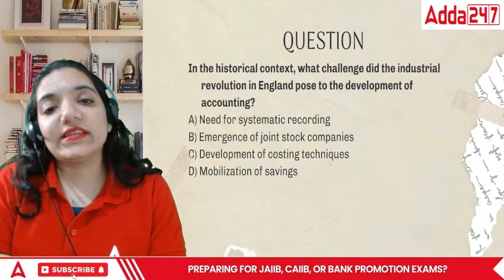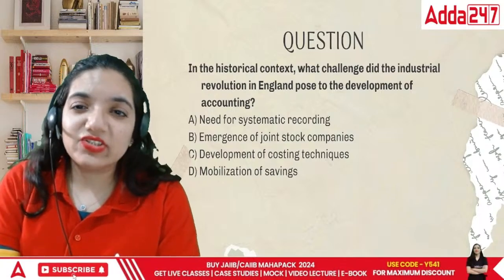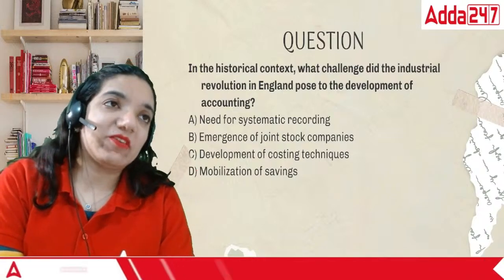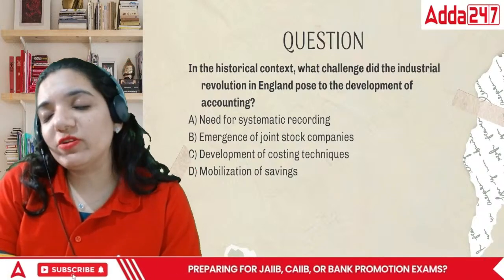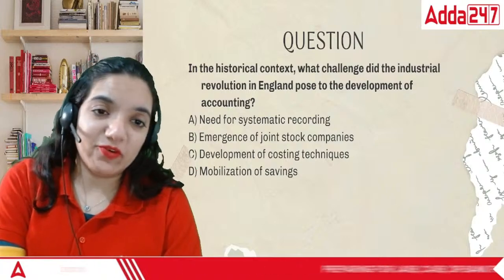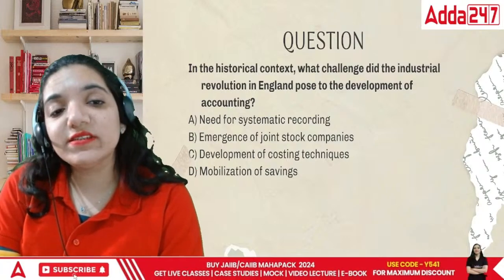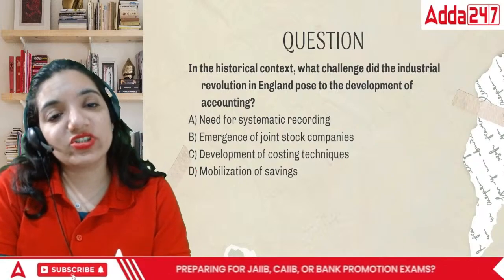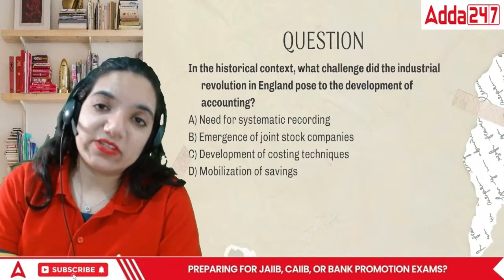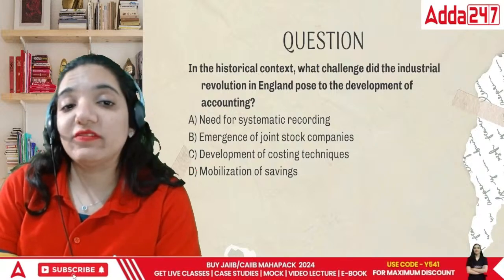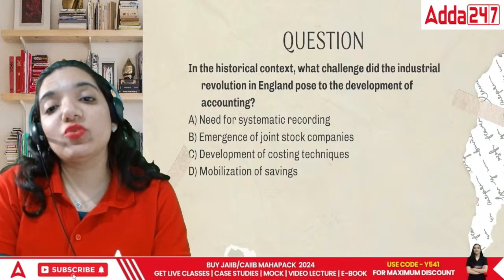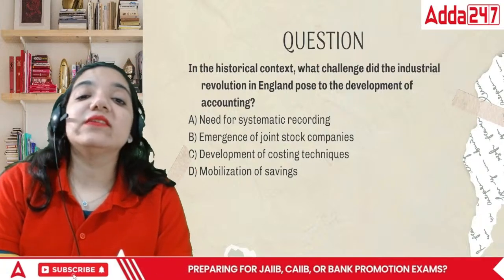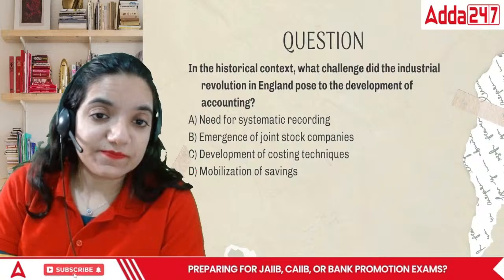In the historical context, what challenge did the Industrial Revolution in England pose to the development of accounting? See, the Industrial Revolution in England came way before India, right? So, is it the need for systematic recording, or the emergence of joint stock companies, or the development of costing techniques, or the mobilization of savings? What challenge did the Industrial Revolution in England pose to the development of accounting?